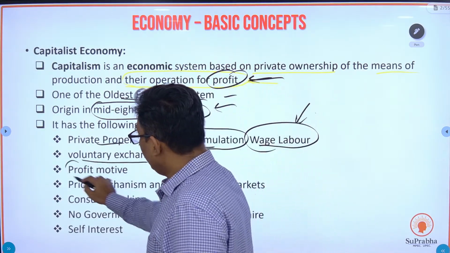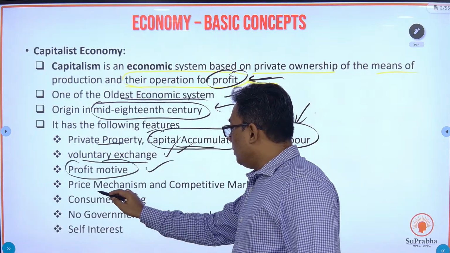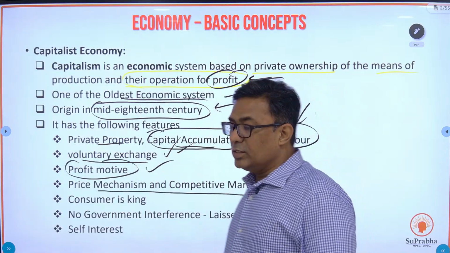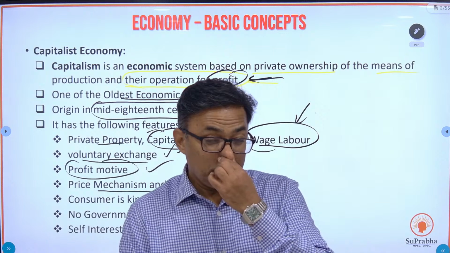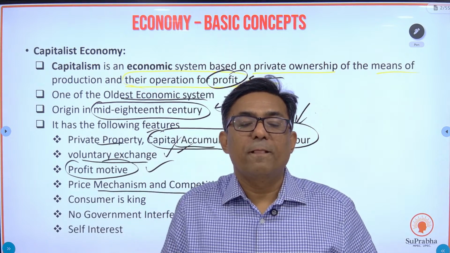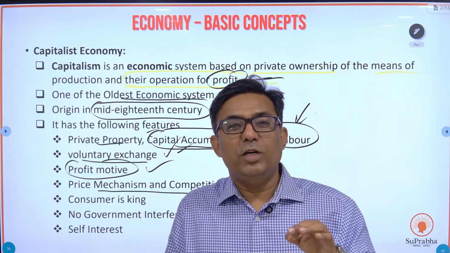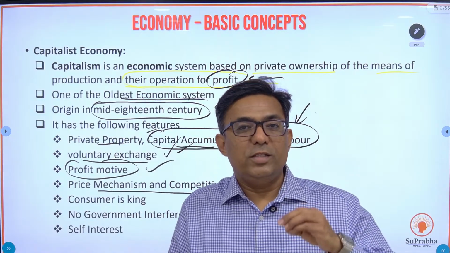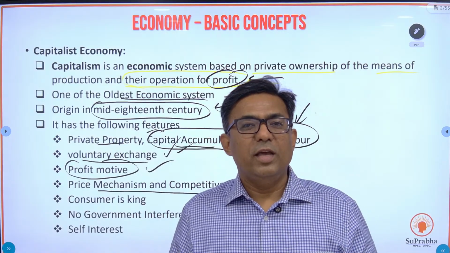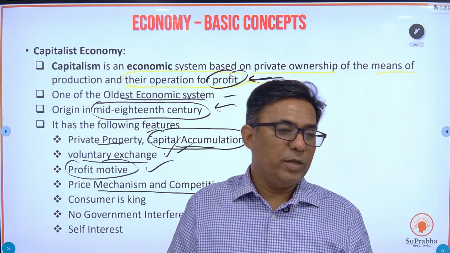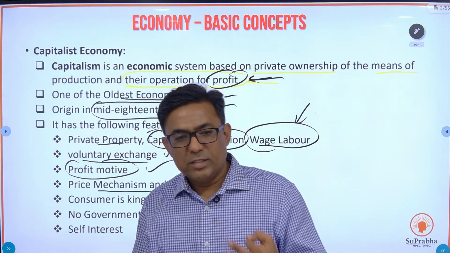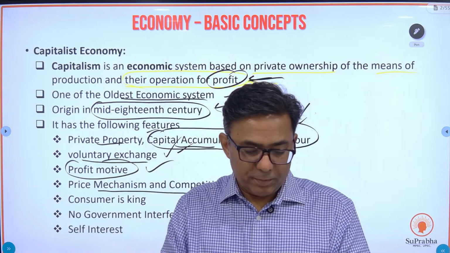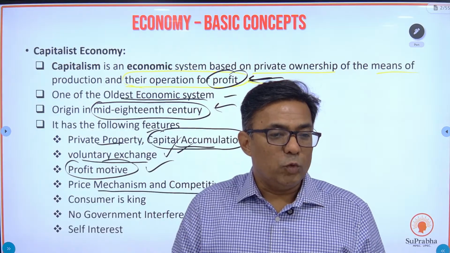Then profit is the motive. We have already seen this point. Price mechanism and competitive markets. Now this has to be understood. In a capitalist economy, and this forms the base of the economy, the price of a commodity is based on demand and supply. Anything you take in a capitalist economy, it is based on demand and supply. Take the Tata Nano.